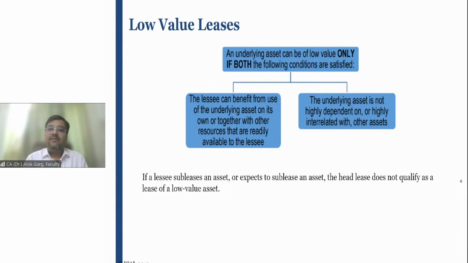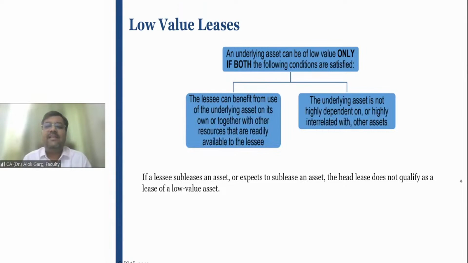Now the question arises: let's say a big company is taking very low value, very small items on a lease basis. Whether for these items as well, we need to do this right of use asset and lease liability accounting. I mean to say, we need to estimate the future lease payment, estimate the discount rate, interest rate, and then compute the present value of future lease payments. And then we need to debit the right of use asset and credit the lease liability. Am I supposed to do all this?